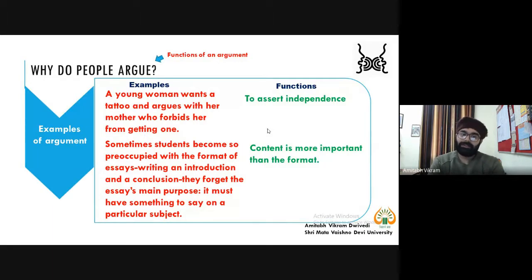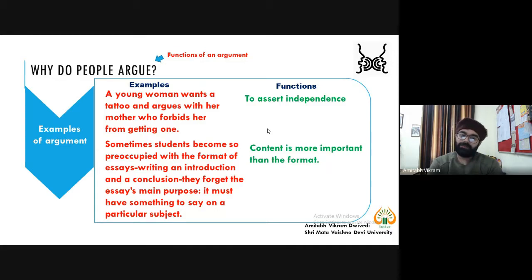Now another example. The first example is related to feminist studies or identity studies. The second example is altogether different. Sometimes students become so preoccupied with the format of essay writing, writing an introduction and a conclusion, that they forget the essay's main purpose. It must have something to say on a particular subject.